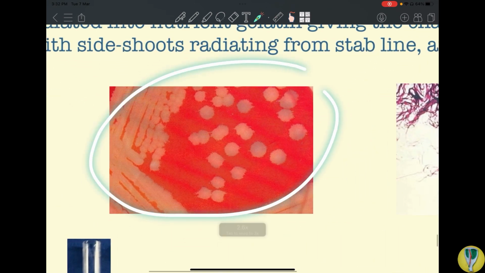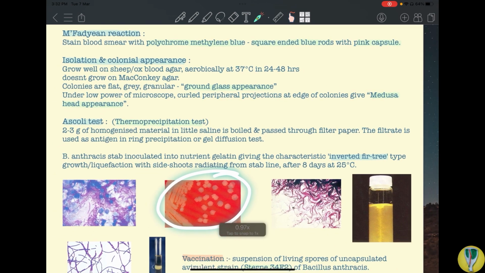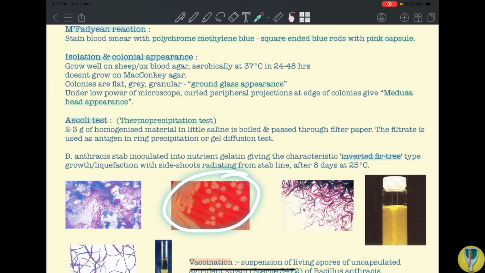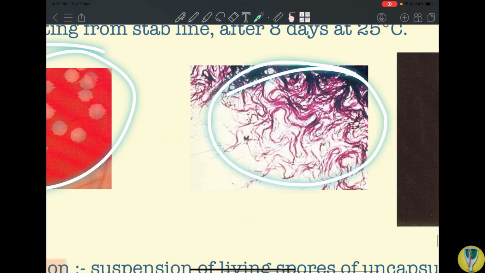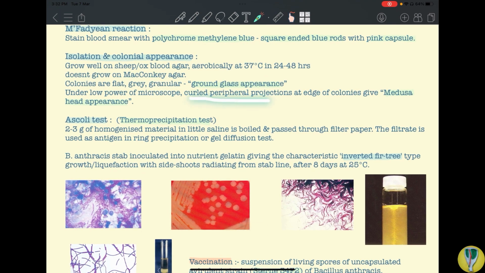Okay, this is a picture of the ground glass appearance of the colony of B. anthracis. Under the low power of the microscope, the edge of the colony will appear like a Medusa head. Okay, so there's the Medusa head appearance. Why? Because of curled peripheral projections at the edge of the colonies.